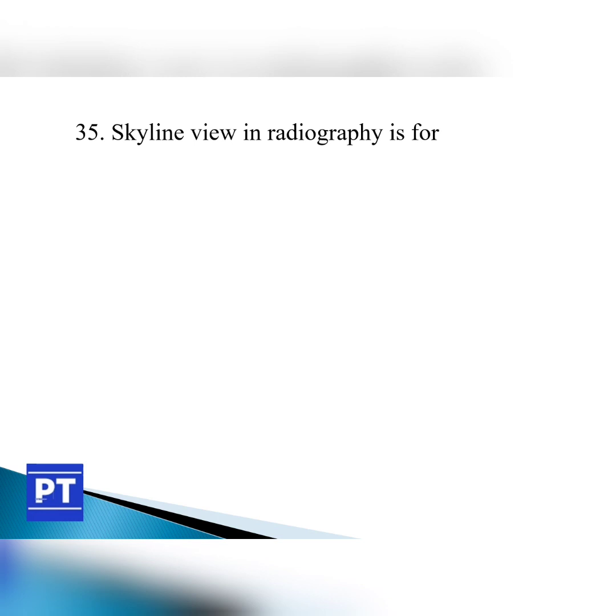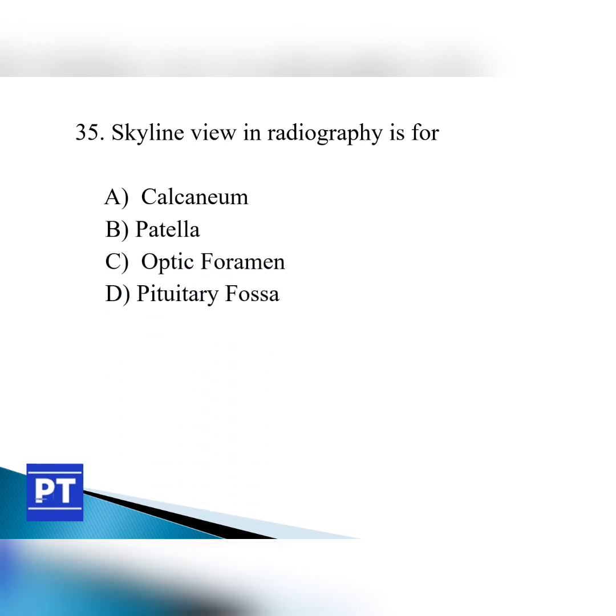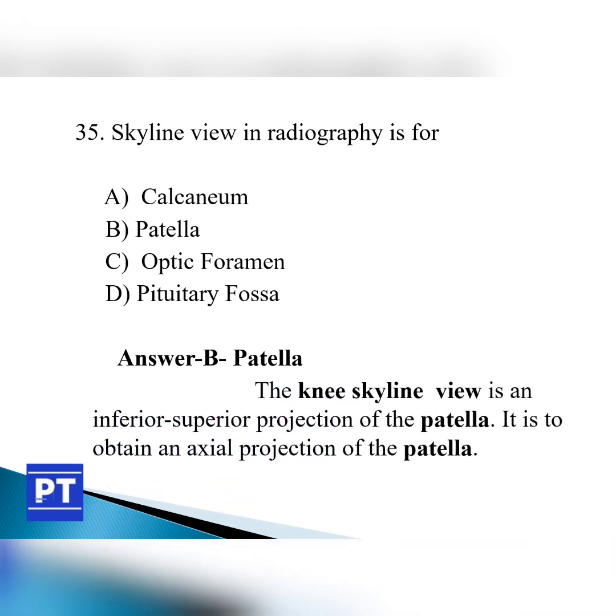Question number 35. Skyline view in radiography is for option A calcaneum, option B patella, option C optic foramen and option D pituitary fossa. The answer is option B patella. The knee skyline view is an infrasuperior projection of the patella. It is to obtain an axial projection of the patella.